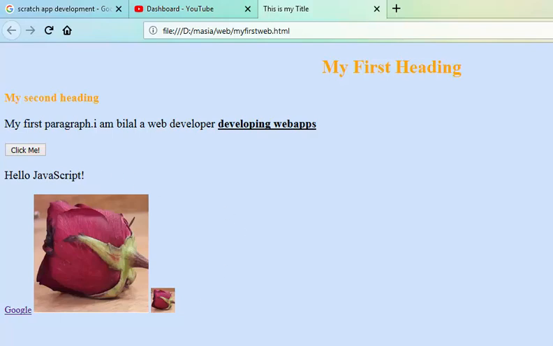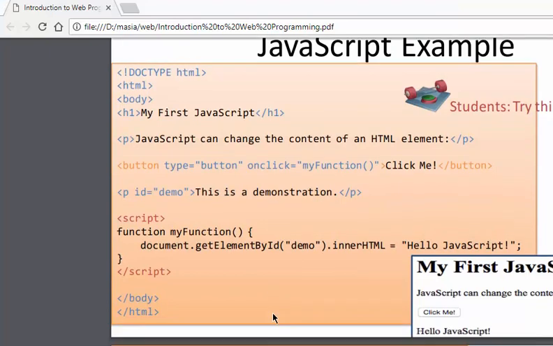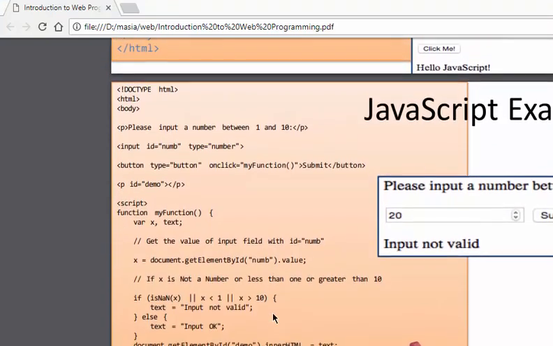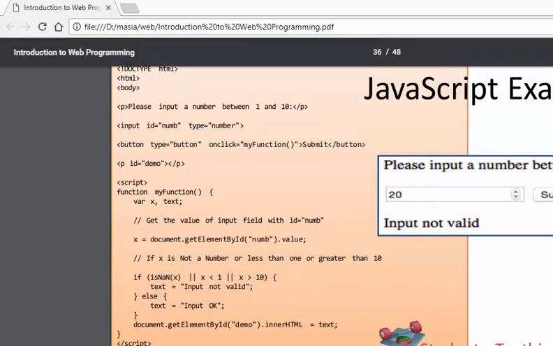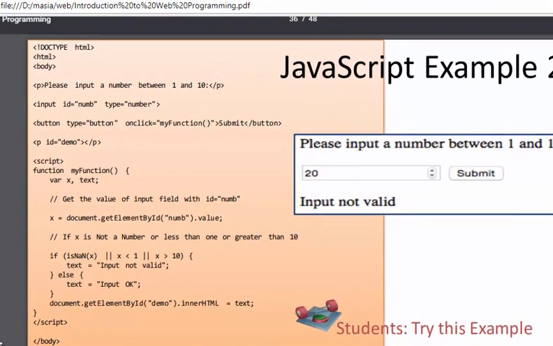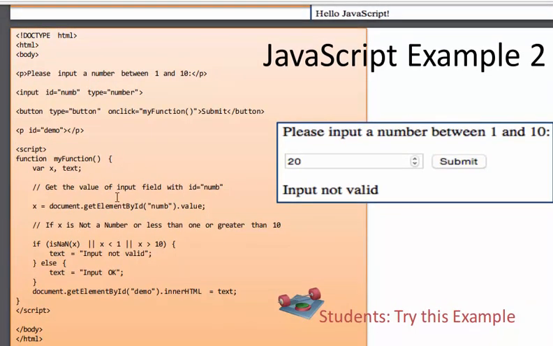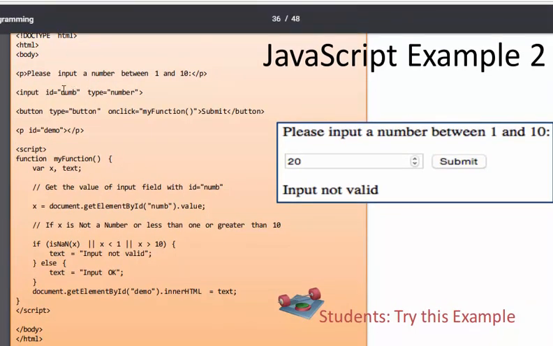Now we will move further and see what the other things in JavaScript are. This is the basic thing, and this is another example of JavaScript. This example says, please input a number between 1 and 10. When you input a number here, there is a button, type button, onclick, my function, submit. So this button is created, and you are getting some sort of input here.